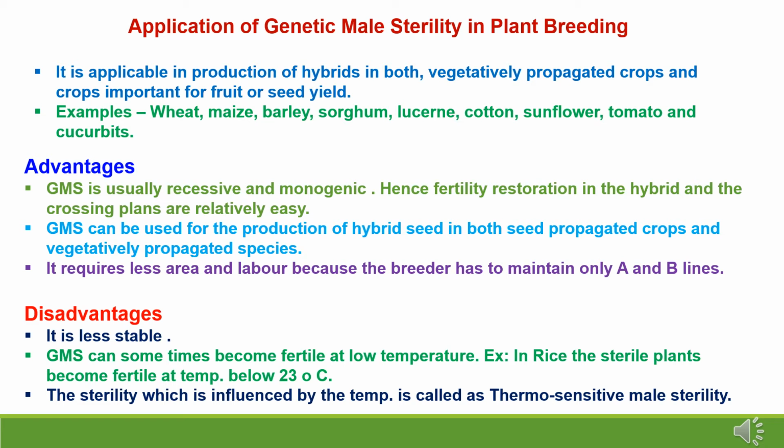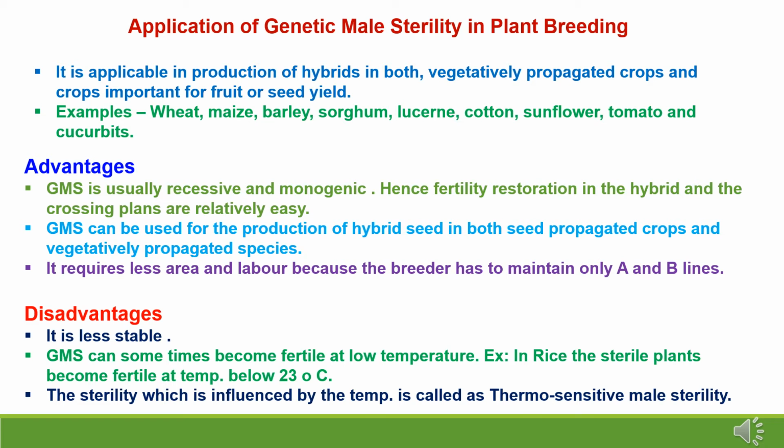GMS is usually recessive and monogenic. Hence, fertility restoration in the hybrid and the crossing plants is relatively easy. GMS can be used for the production of hybrid seed in both seed propagated crops and vegetatively propagated species. The genetic male sterility system requires less area and labor because the breeder has to maintain only A and B lines. A and B lines have a difference only of fertility and sterility. B line is used to multiply A line.